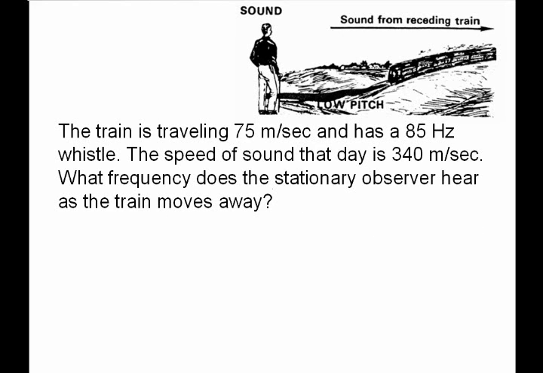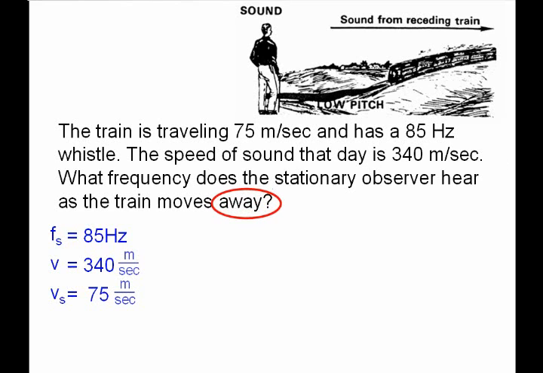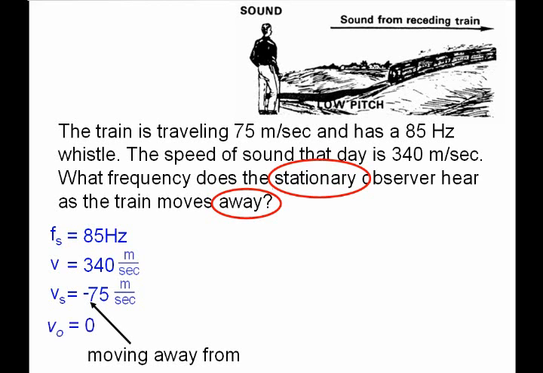So on all of our problems, we start off by listing down the given information and labeling the variables that go with it. The frequency of the source is the train, and that is 85 hertz. Speed of sound that day, 340 meters per second. The speed of the source is 75 meters per second. And when you're reading these problems, you need to watch out for keywords such as moving away. If that train is moving away from you, it has to have a negative velocity. Or if you were moving away from the train, you would also have a negative velocity. Right? The other key word in this paragraph is the word stationary. If the observer is stationary, that means his velocity is 0.